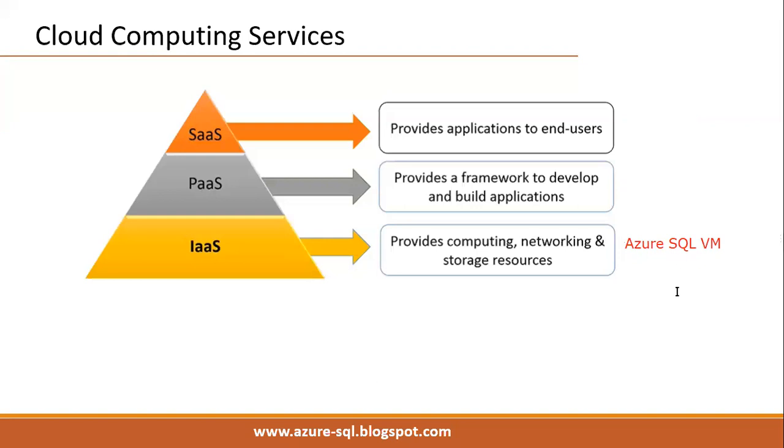Whenever we see the word Azure SQL VM, it means a dedicated server, a virtual machine, in Microsoft Azure, where we can take remote desktop of the server. The complete server is in our hands, with 32 GB or 64 GB RAM, the required OS, and the required SQL Server version like 2019 or 2017.